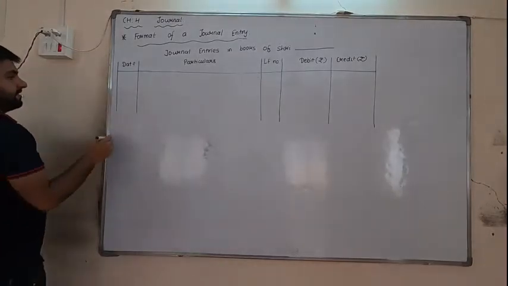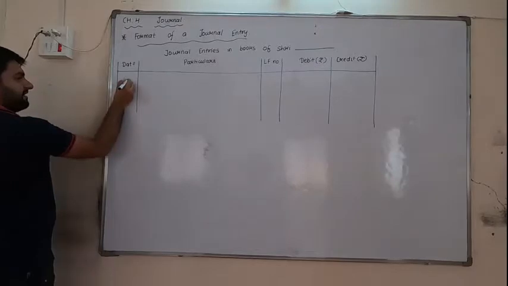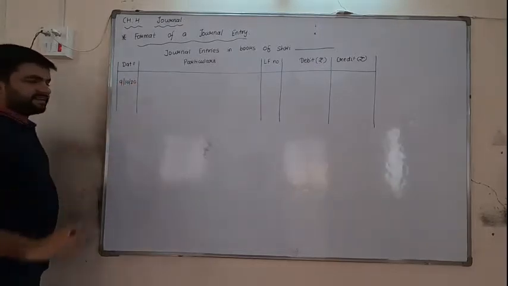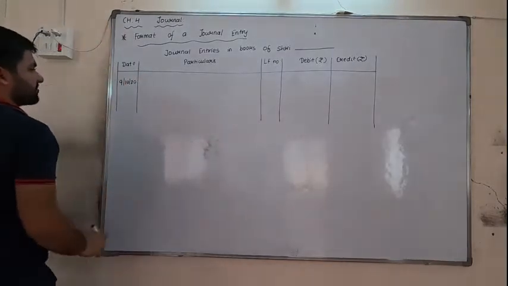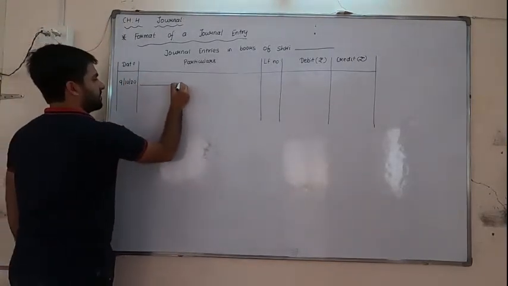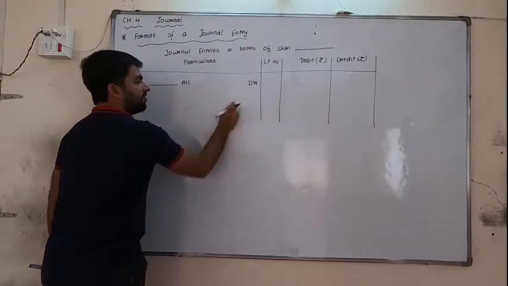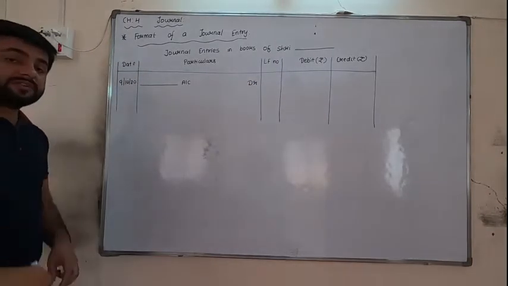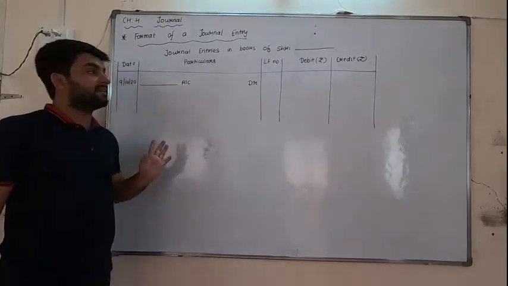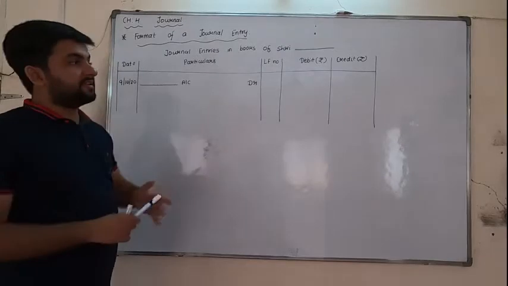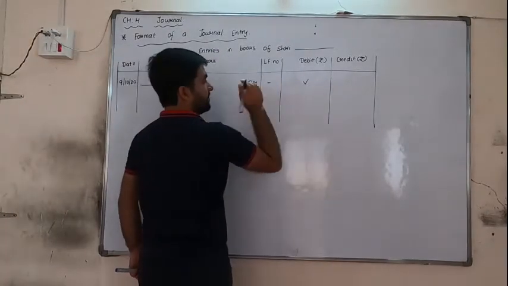Then here any date will come. Suppose today's date is 9/10/2020. Then write down today's date, no problem. If the book is telling a different way, then also it is okay. Then write the dash account debit. Debit means write only here. Suppose cash account is debit, then you will write cash and account is written A/C. Account debit means here. Then its debit amount is written here. Here we will always put a dash.